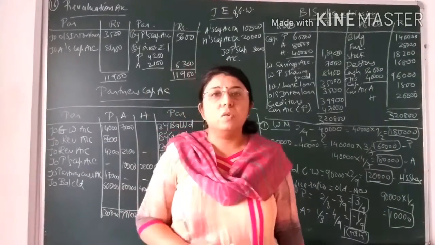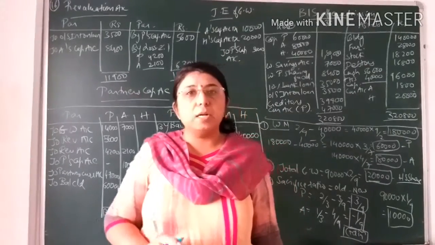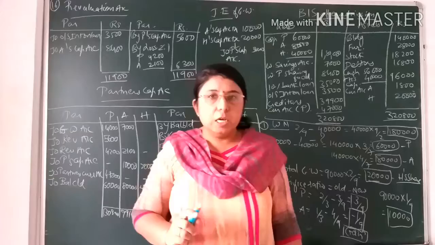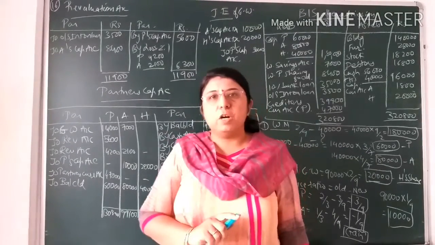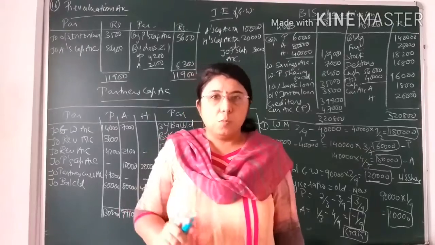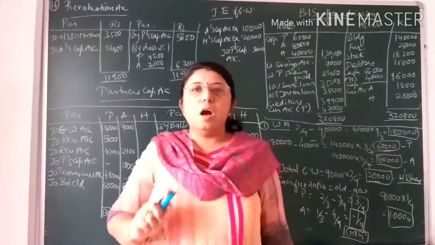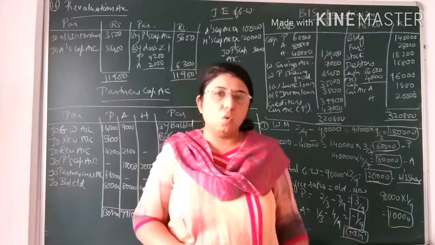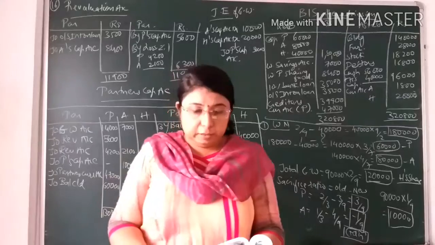Students, capital reserve is an accumulated profit that can be distributed amongst the old partners in their old profit sharing ratio. But workmen's saving account and workers profit sharing fund, they are not an accumulated profit. They are the liability. So they cannot be distributed amongst the old partners in their old ratio. Next, 10% loan from bank and creditors.